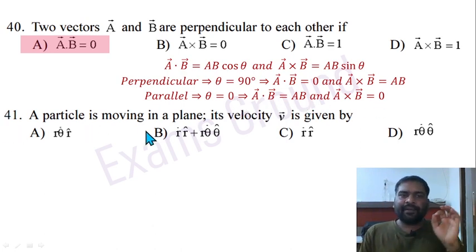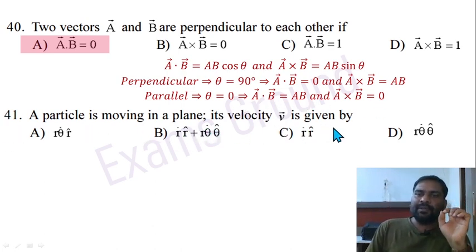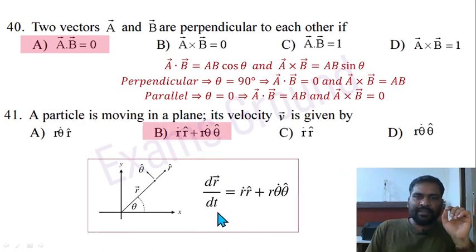Question 41. A particle is moving in a plane. Its velocity v is given by. Find out dr by dt equal to r dot r cap plus r theta dot theta cap.